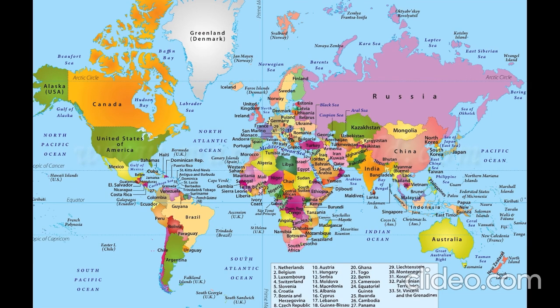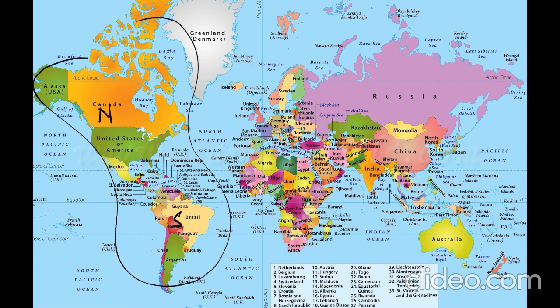Today we will look into the world distribution of the population, and we will see how unevenly the population of the world is distributed. First of all, we will take North as well as South America. This entire area accounts for approximately 30% of the world area, and it only accounts for 14% of the population